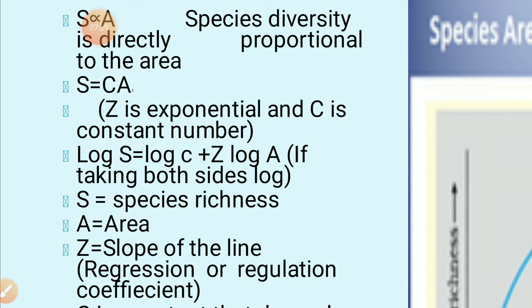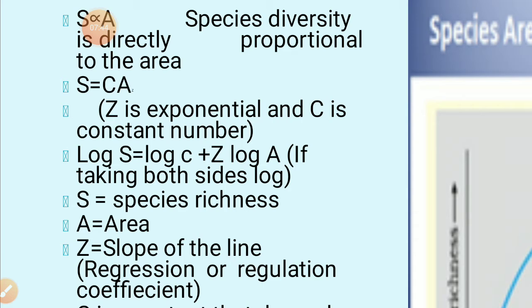So try to understand now: if you take log on both sides, log S = log C + Z log A, where S is species richness, A is area and C is a constant number.